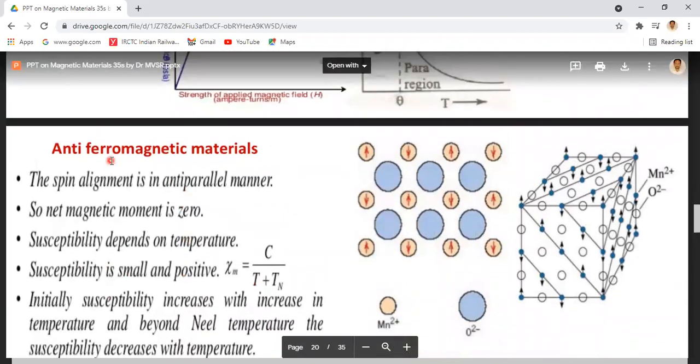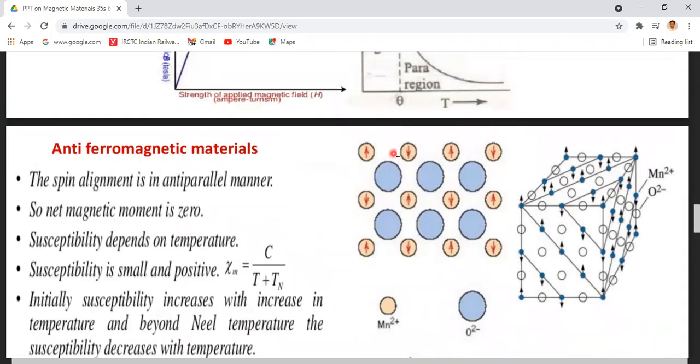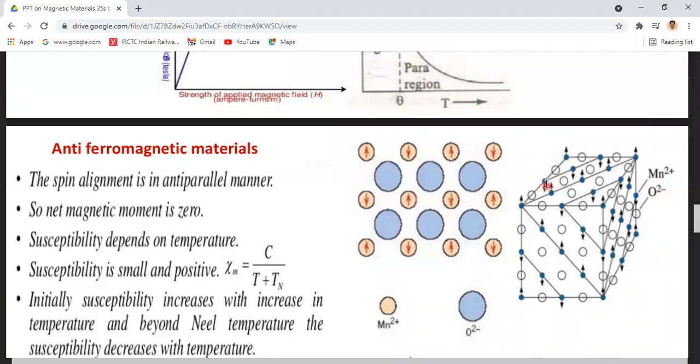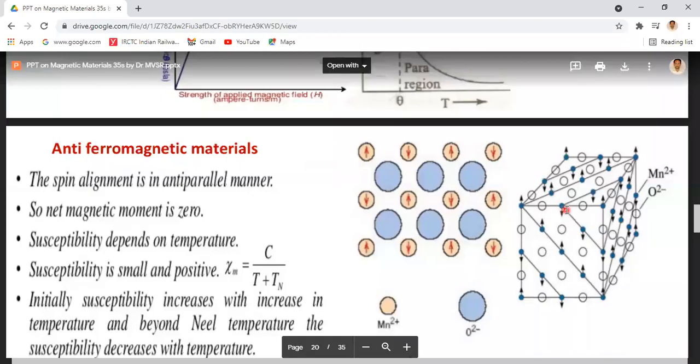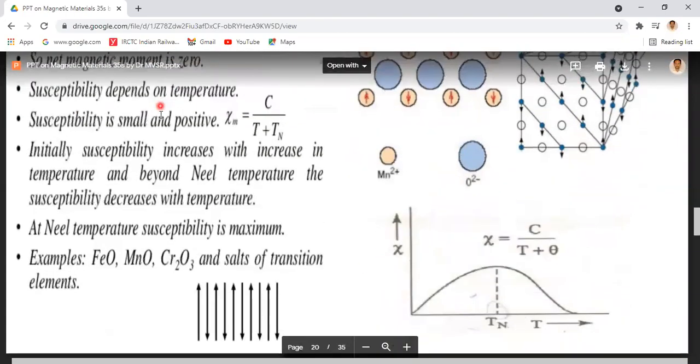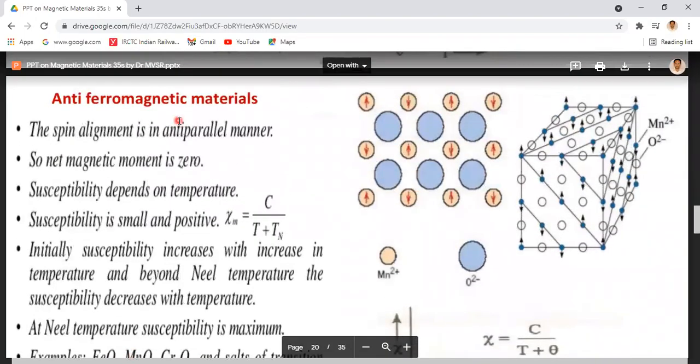Next one, antiferromagnetic materials. In the antiferromagnetic materials, all the neighboring atomic magnetic dipoles have equal magnitudes but are oriented in opposite direction. Coming to this picture, the blue dots indicate O2 and Mn2+. This is for antiferromagnetic materials. What are the examples? FeO, MnO, and Cr2O3. So these are examples of antiferromagnetic materials.